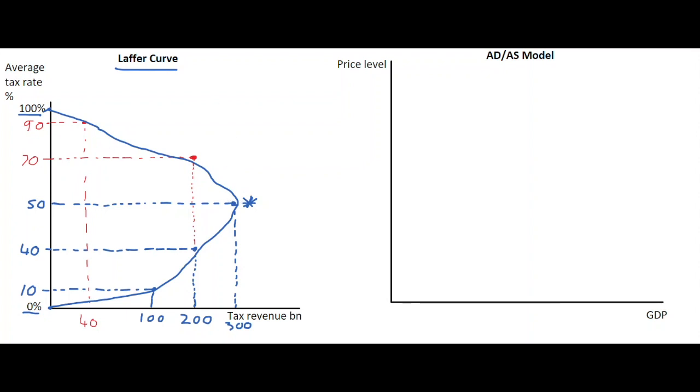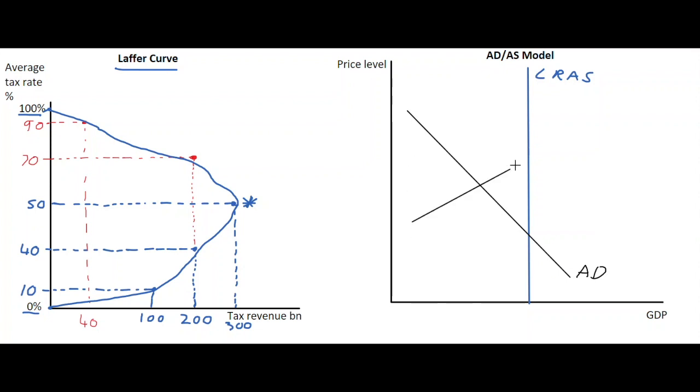We can translate this over to the left-hand side, where we have, for example, a long-run aggregate supply curve. So we'll go long-run aggregate supply here. We have an aggregate demand curve as well, and we're going to say that this aggregate demand curve is quite low at the minute. So we'll say AD is over to the left of long run aggregate supply, and we'll also say that the short run aggregate supply curve is over to the left as well.